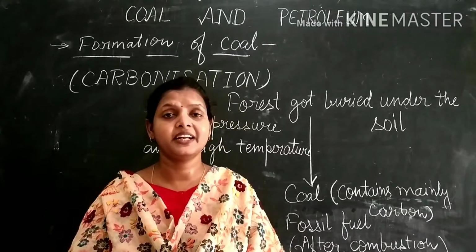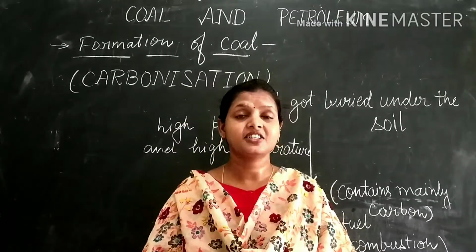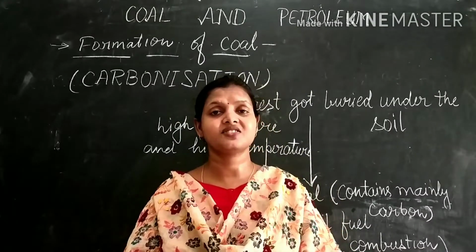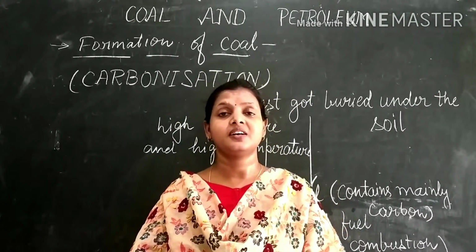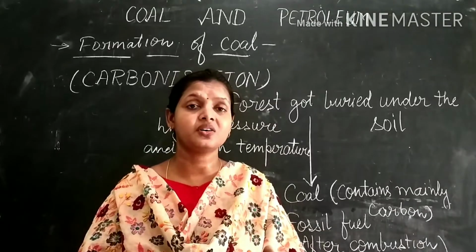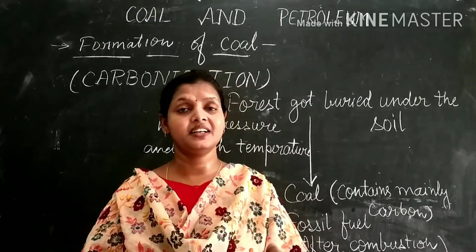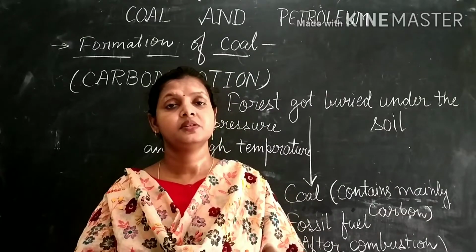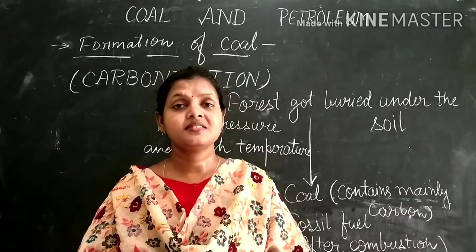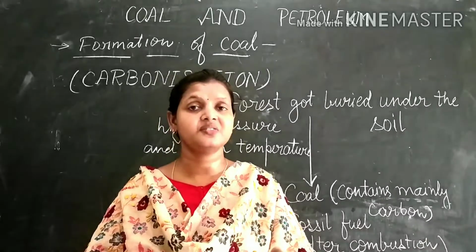Coal is obtained from a coal mine, and after being taken out from the coal mine, it is processed in industries to take out main substances like coke, coal tar and coal gas. Each of them has separate important uses, and the process by which they are taken out is known as destructive distillation.